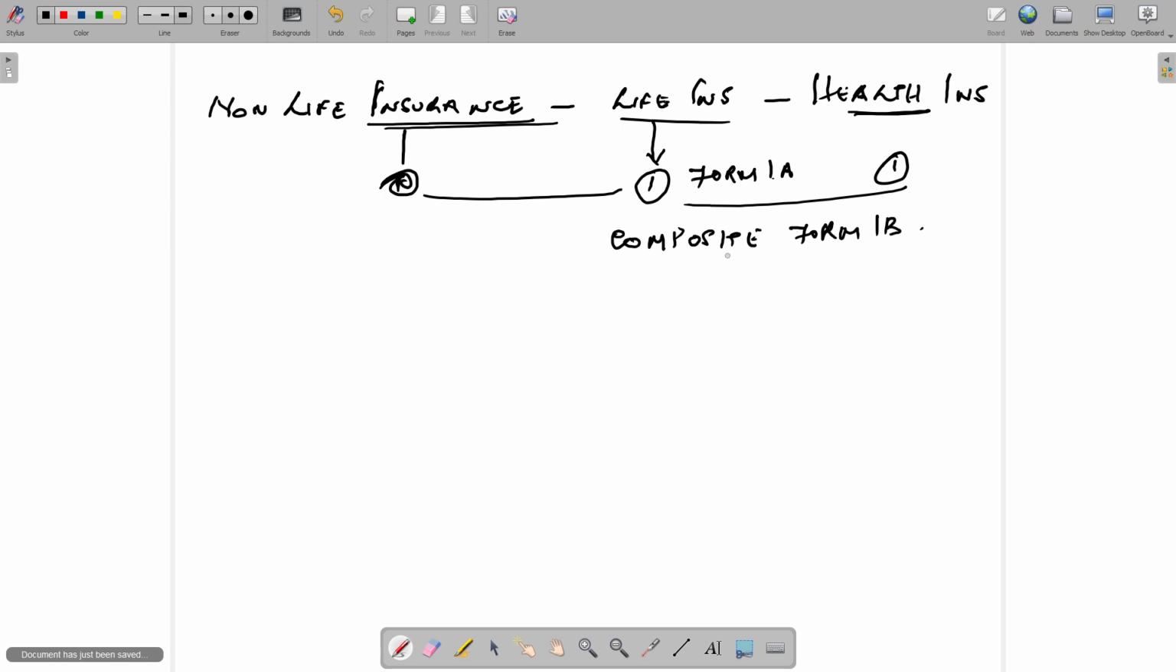Now, on your question papers, you have to be very careful. In many places, they will use only the word insurance. If they use the word insurance, it is actually non-life insurance. They will not ask the question as non-life insurance; they just mention insurance. So you have to check whether it is related to non-life or life insurance, and be very careful.